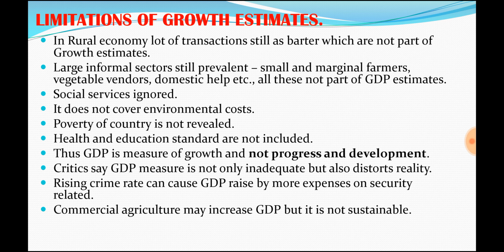But what happened is, because we used a large amount of chemicals with the high yielding varieties, the soil became not suitable for future growth. Some lands became barren. That is why I say it is not sustainable. Now we are thinking about organic farming. So growth estimates will not show the true picture, and it is not an adequate measure.